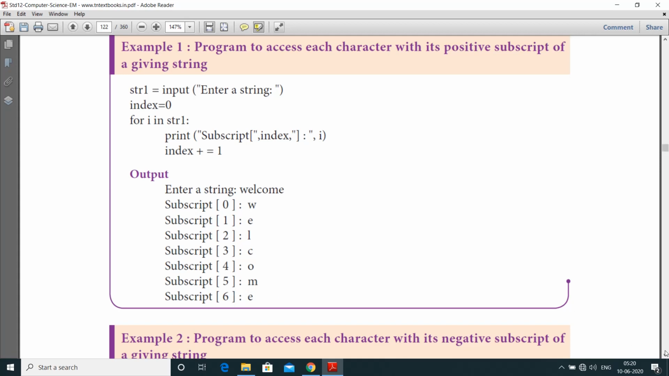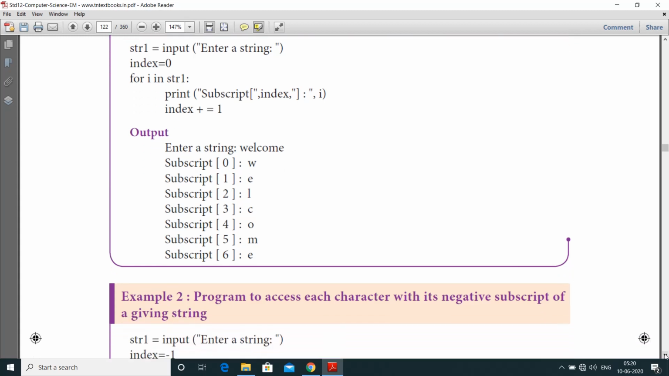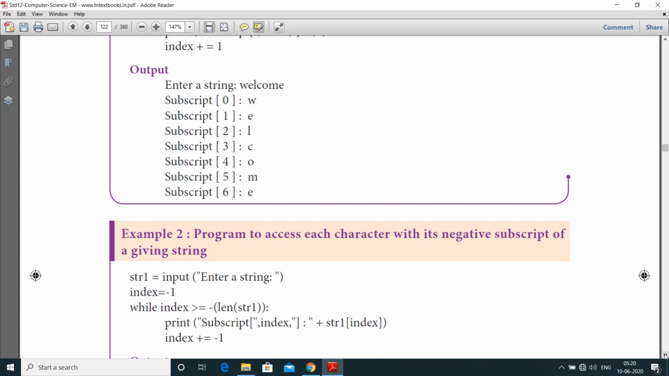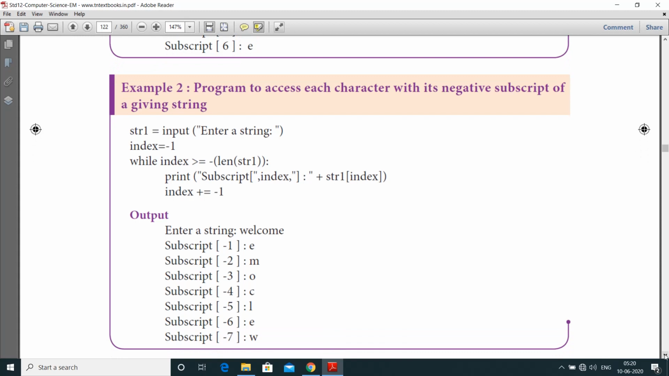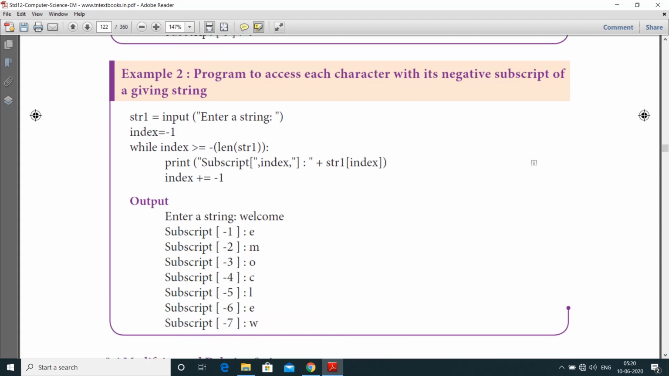And next example is a program to access each character with its negative subscript of a given string. So here we are going to see negative subscript. Negative subscript means from the last. str1 is equal to input of "enter a string". Next index equal to -1. If it is -1, it is a negative subscript. While index is greater than or equal to minus length of str1: print of subscript of index plus str1 of index. Index plus equal to -1. Here you are using the decrement operator.